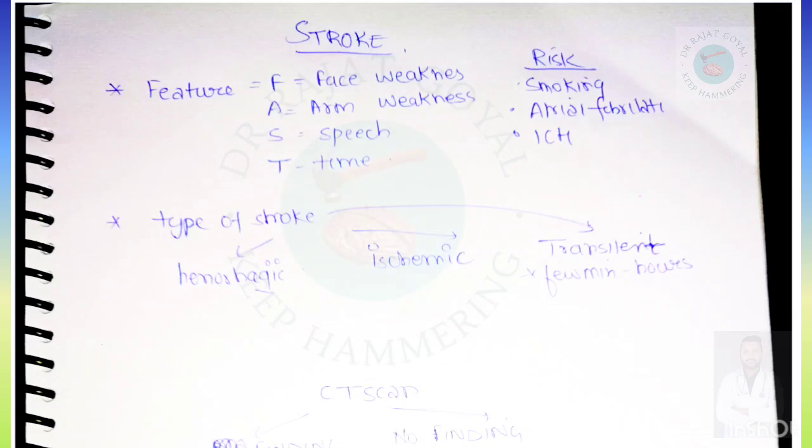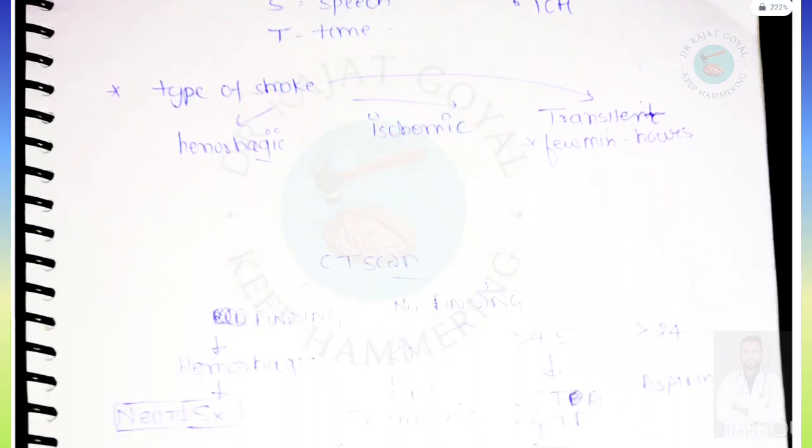And risk factors for stroke will be smoking, atrial fibrillation, and intracerebral hemorrhage. So for atrial fibrillation, to prevent the stroke, we give an oral drug, warfarin. So this question is also asked many times, that oral anticoagulants can be given such as warfarin or dabigatran, but warfarin is the preferred mode. Now if we suspect a stroke, then we have to do CT scan.